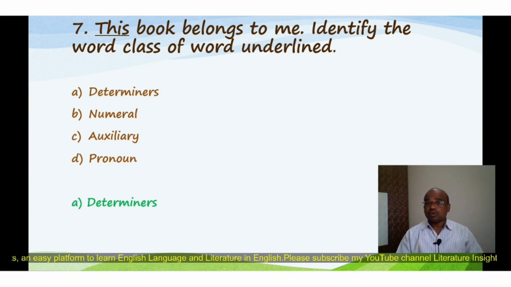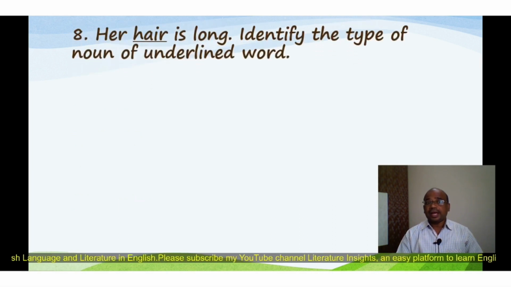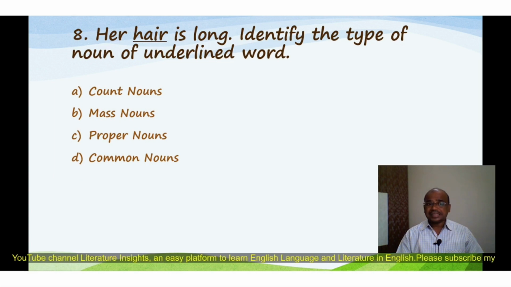In the sentence, this book belongs to me, this functions as a determiner; it indicates certainty. Question number 8: her hair is long. Identify the type of noun of the underlined word. In the given sentence, hair is underlined and it is a noun. You have to identify the type of noun. What type of noun is hair? Four options: A. Count nouns, B. Mass nouns, C. Proper nouns, D. Common nouns, and the correct option is mass nouns. In mass nouns we cannot count the object.